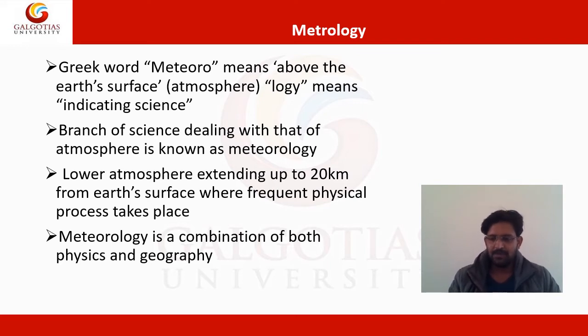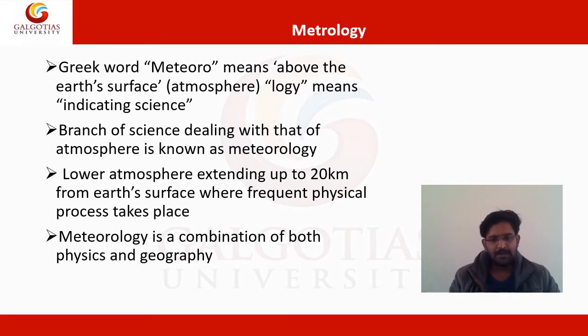So we study the science dealing with the atmosphere, the lower atmosphere extending up to 20 kilometers from the earth surface, where frequent physical processes take place. So up to 20 kilometers is the lower atmosphere, where maximum change takes place.